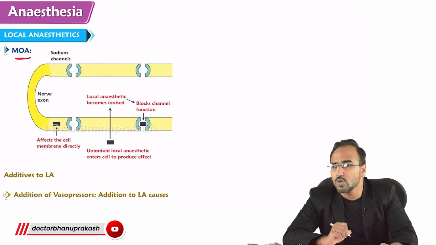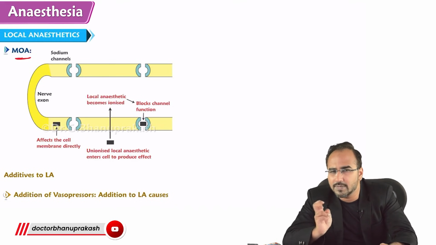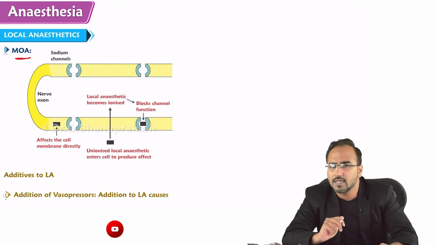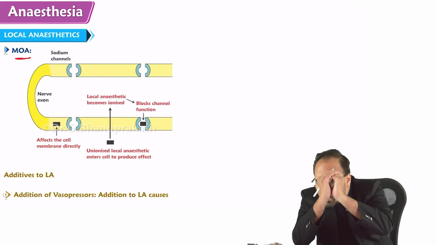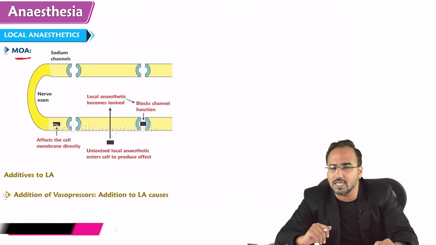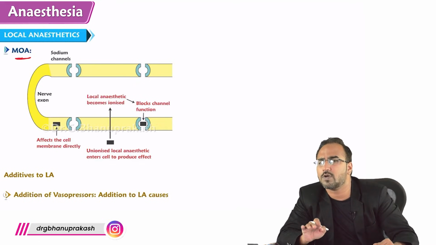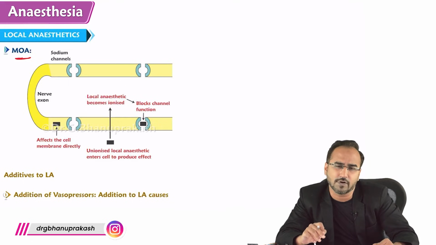It goes to the nerve terminal. It knocks on the door of the nerve terminal and asks, may I come in? The nerve terminal sees which form of local anesthetic is knocking. 99% of the time, the one knocking is in the non-ionized form.